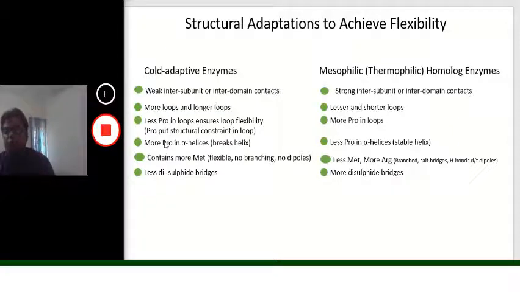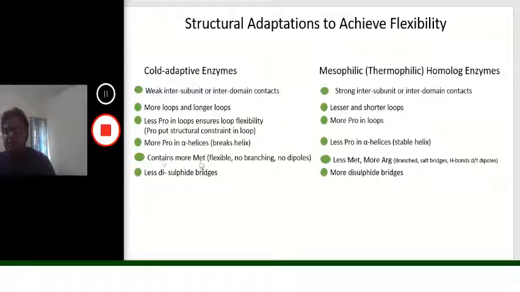However, there is more proline in the alpha helices, because proline breaks the alpha helix, which makes the psychrophilic enzymes more flexible by incorporating more proline in the alpha helices. This is not the case with the mesophilic or thermophilic enzymes. These enzymes avoid proline in their alpha helical structures, so that they are more stable.